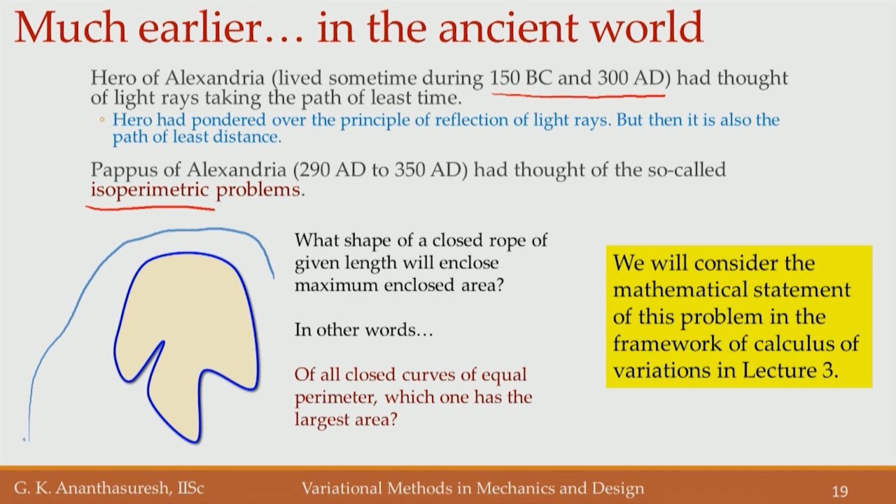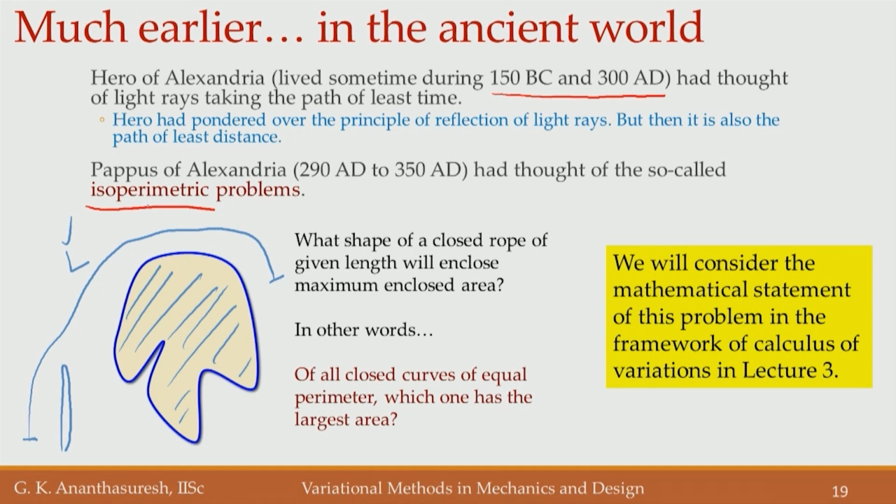The length of this string, let us say L, is given to you. Now, we need to arrange it in a closed loop so that the area enclosed by it is the largest. The smallest is easy, basically you can take this and loop it around this, so if they are very close, you get 0 area. Now, you have to enclose it in such a way that it encloses the maximum area.